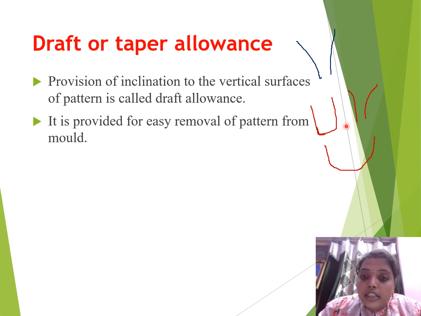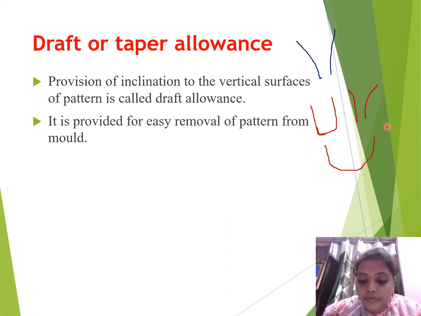To remove that crackiness, instead of a straight path we give a curved path to those parts, and easily we can remove the pattern from the mold cavity without disturbing the sand.